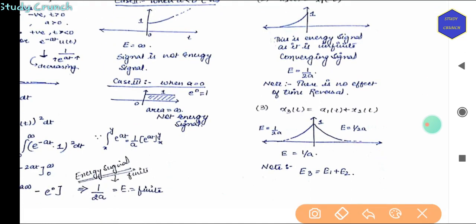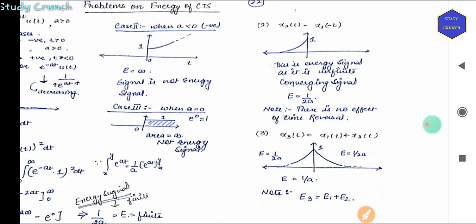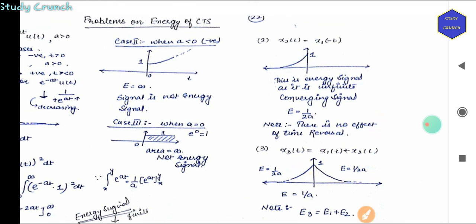Let's have a look at the next example. So the next example is x2(t) is equal to x1 of minus t. Minus t means it is decreasing but in the opposite direction. So this is an infinite converging signal. So 1 by 2a, like we have discussed in the previous example. So there is no effect of time reversal. Again it is decreasing, so it is an energy signal.